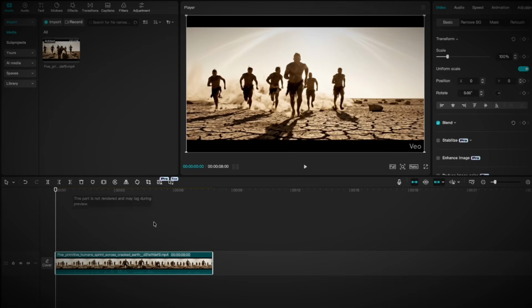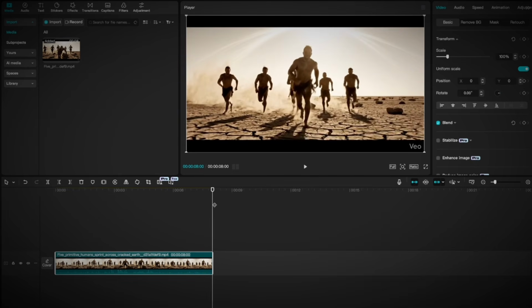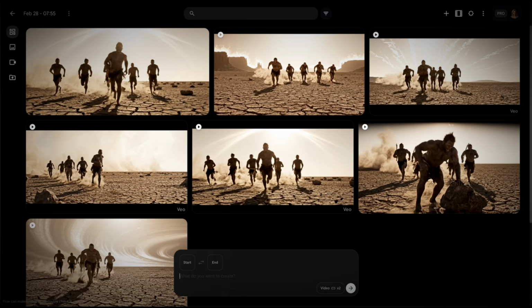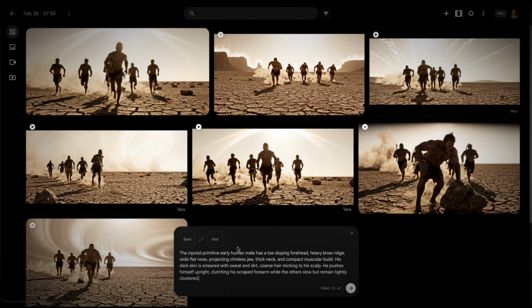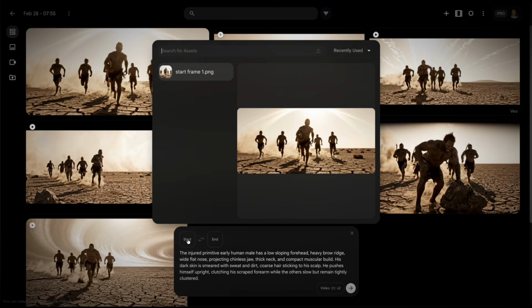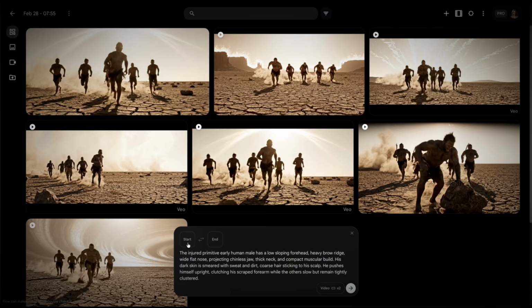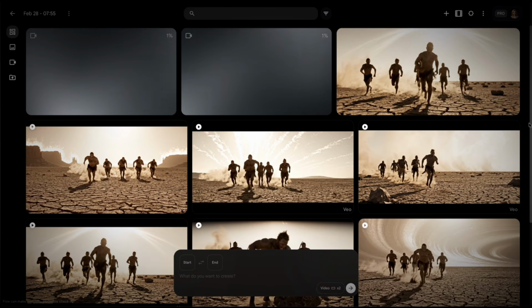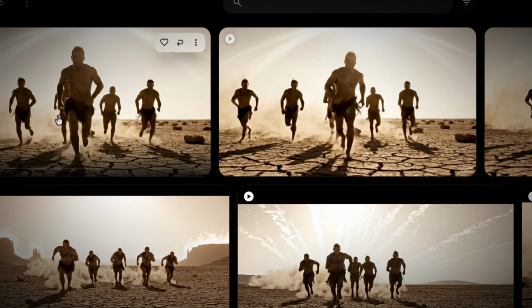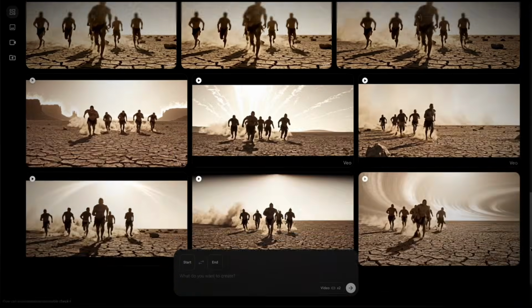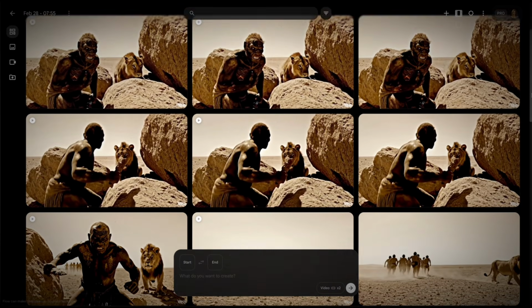Now open CapCut and add the scene to the timeline. Then move precisely to the very last frame and take a screenshot of it. After that, paste the second prompt, and at the Start option, upload the frame you just captured. We do this so the new scene begins from the exact same visual composition, making the shots feel like a natural continuation of each other without any sudden cuts. Now complete the rest of the scenes in the same way.